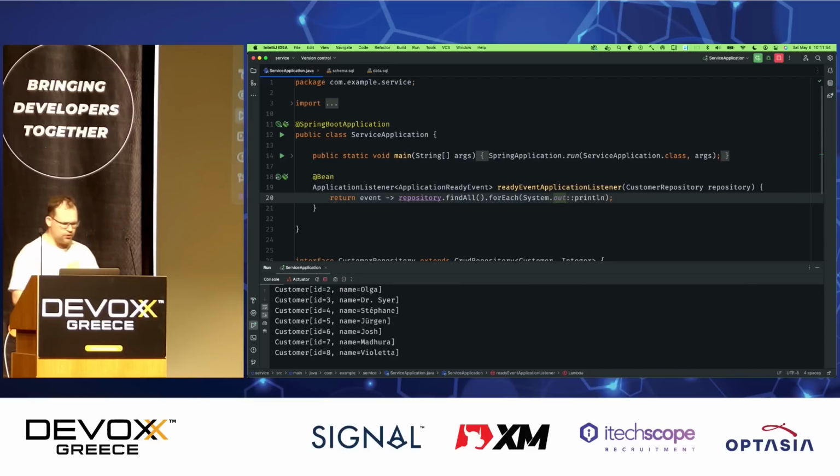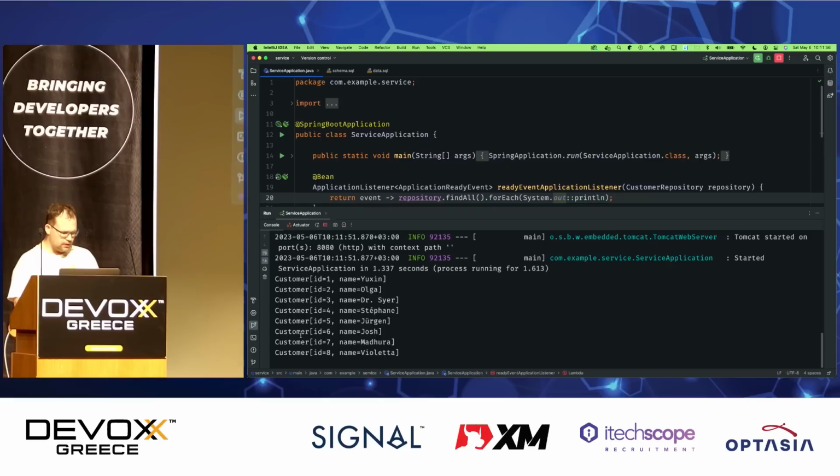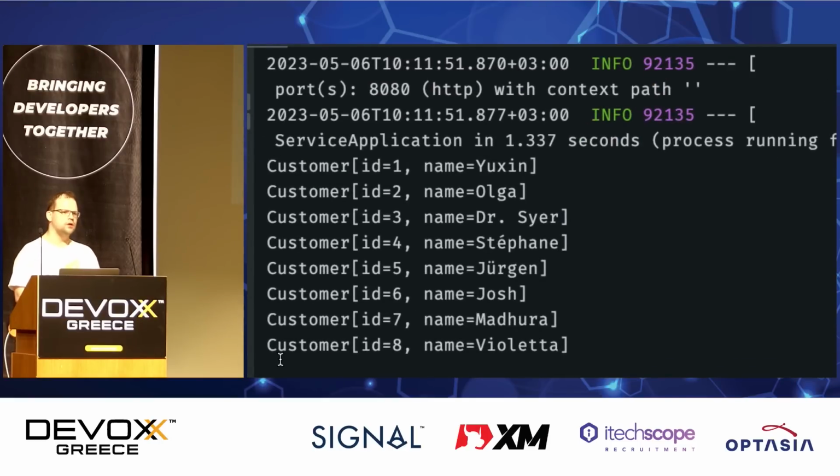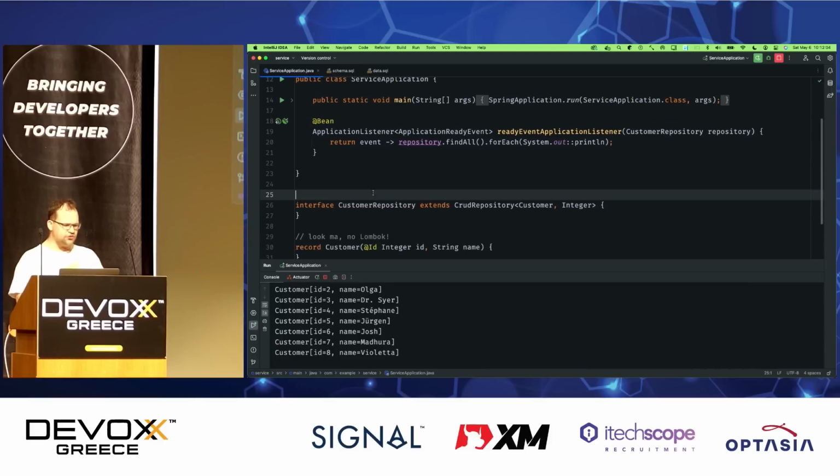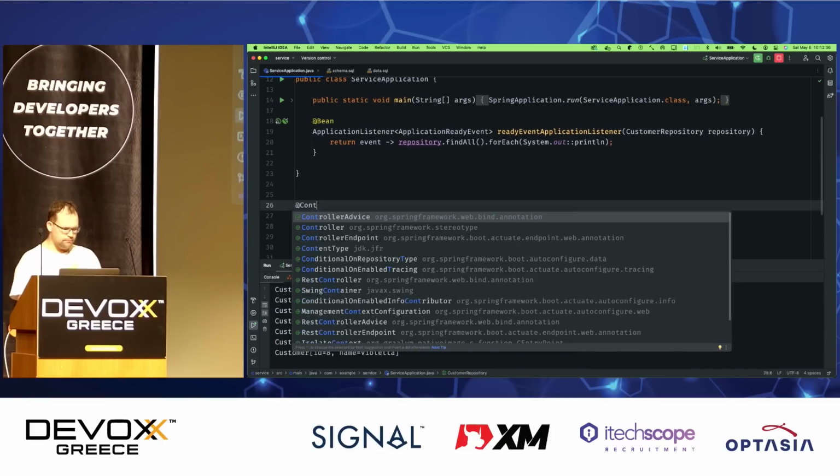There we go. There's our data. You see that? It worked. Of course it worked. It was a demo. It was always going to work. So there's the data on the command line. It worked. Good. Now I want to build a simple HTTP API.